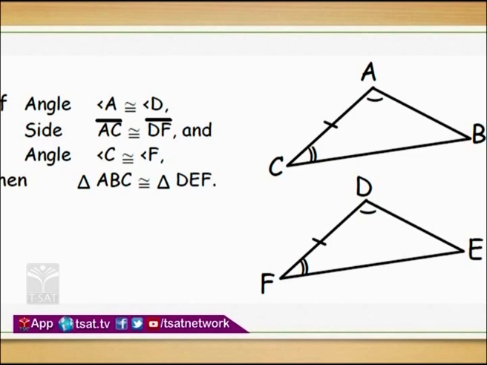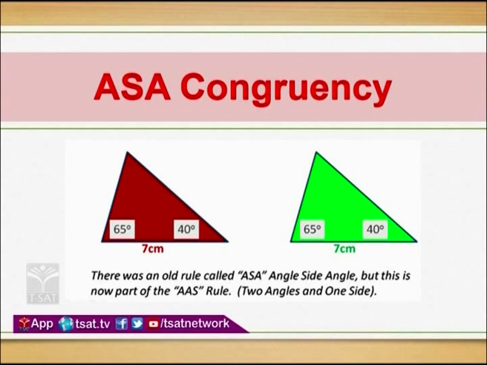Now, here symbolic representation again. Directly I am using the symbolic representation, children. AC is equal to DF. Angle A is equal to angle D. And next, can you see the next angle? Can you guess what is that? Angle C is equal to angle F. Since we are using only two angles, single arc, double arc, single arc, double arc. So symbolic representation is also very easy, children. Just you must compare the sides and angles. So in both the triangles, two angles and included side are equal to two angles and included side of the next triangle. Then we say that it is satisfying ASA congruency criteria.